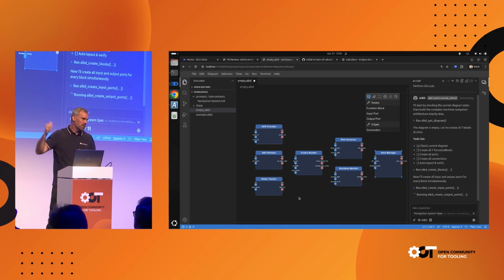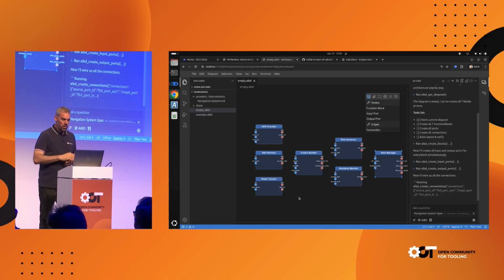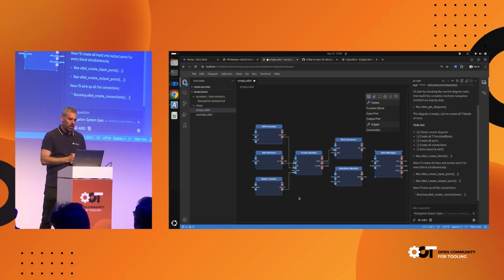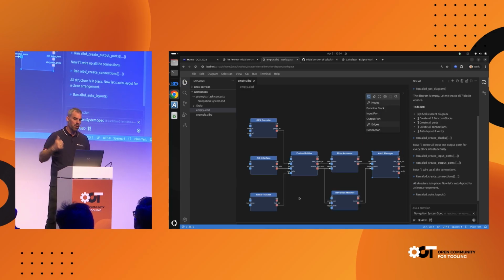The good news is the syntax is pretty well known, so we don't have to explain too much to this agent in this example. Now it created input and output ports. Finally, it will hopefully create connections. Yes. As we can see, they're a little bit overlapping. It will hopefully fix that in a second. Yeah, now it triggered the auto layout.